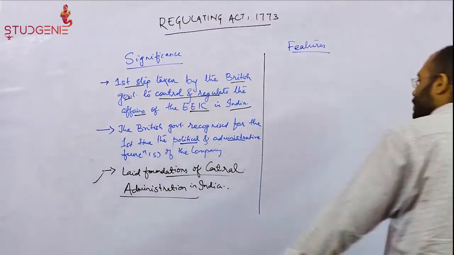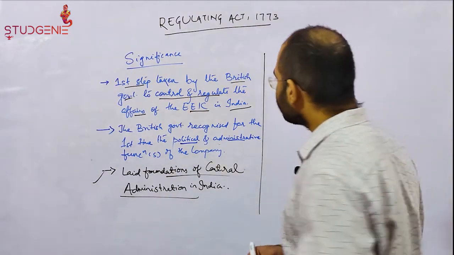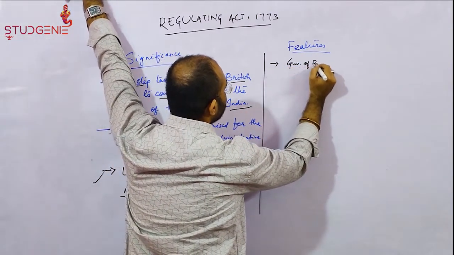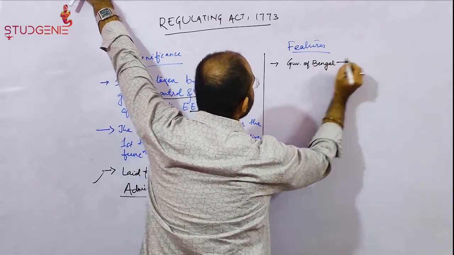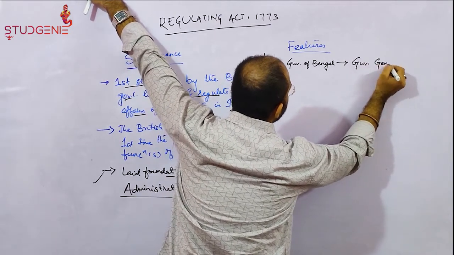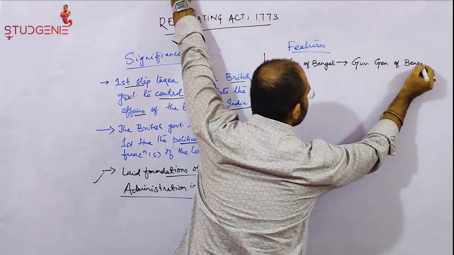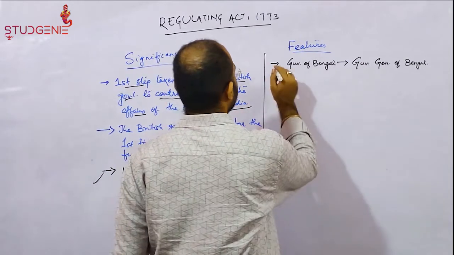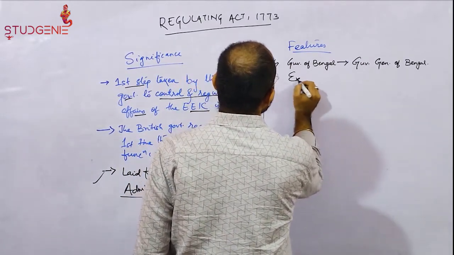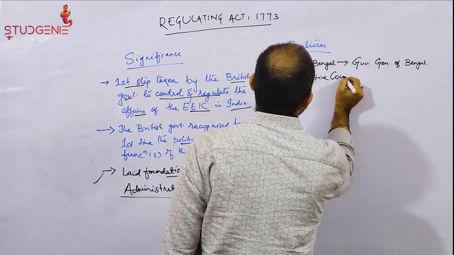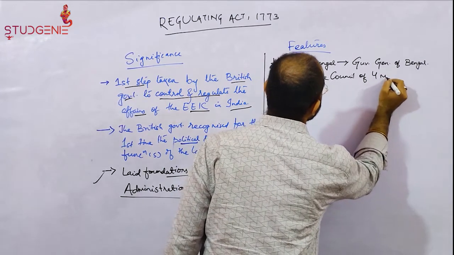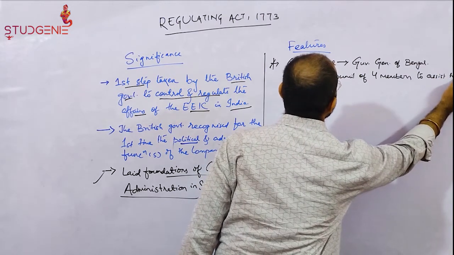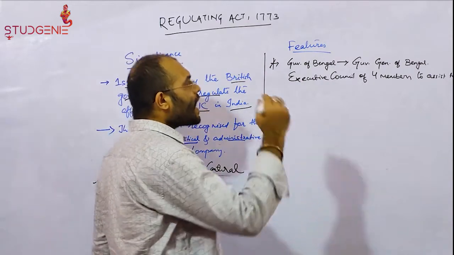In the features section, the very first feature of this act is that the Governor of Bengal was designated as the Governor General of Bengal, and an Executive Council of 4 members was created to assist the Governor General of Bengal.